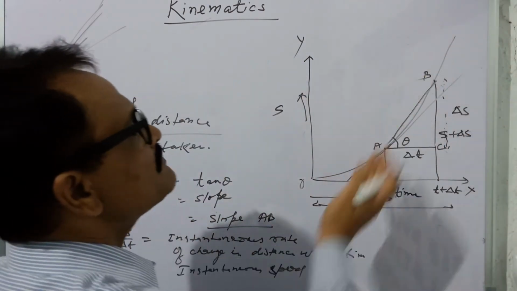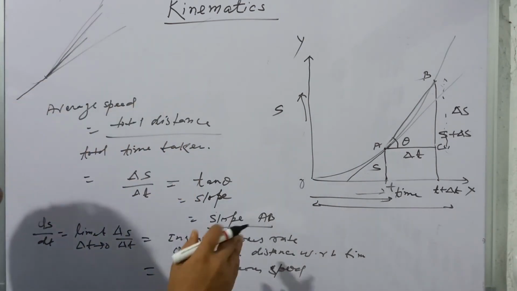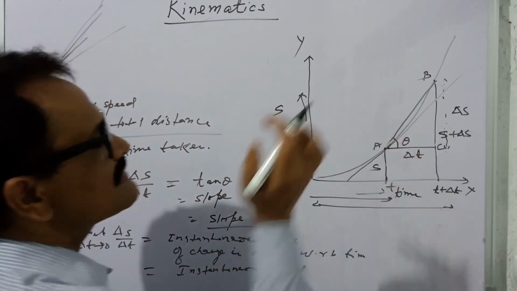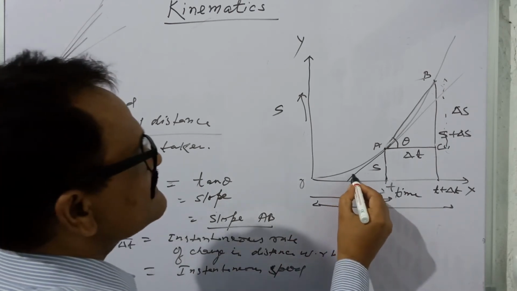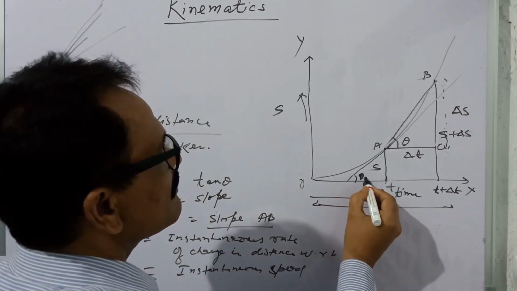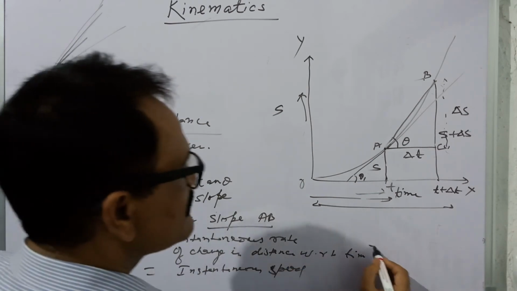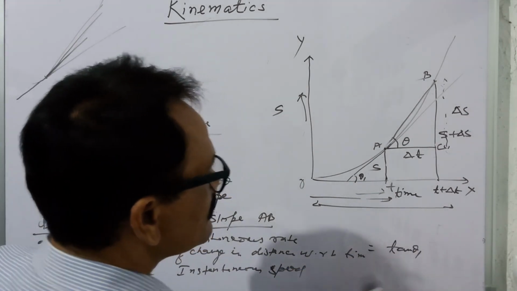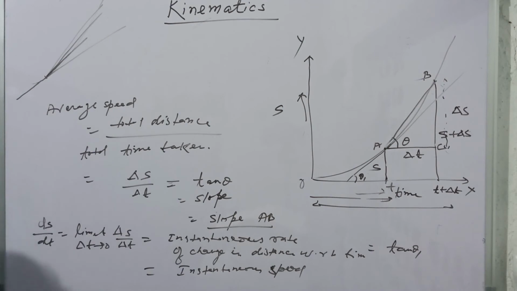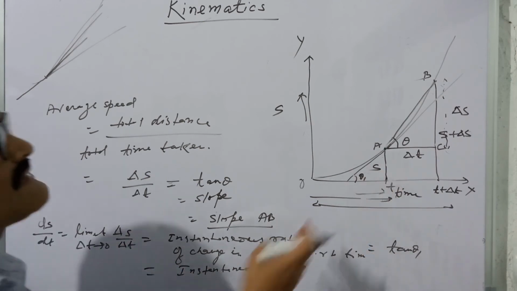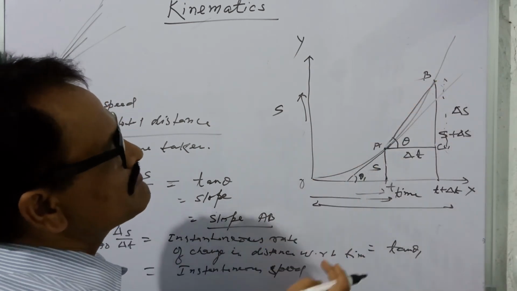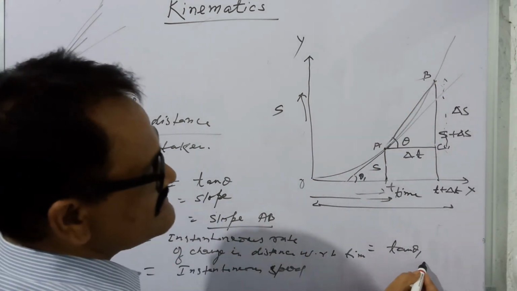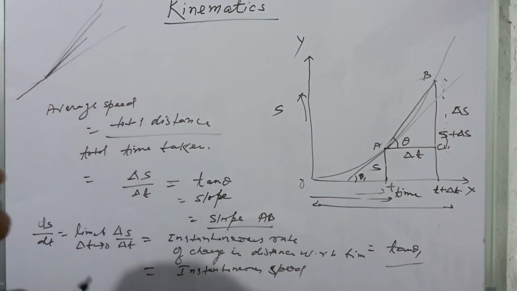So this AB becomes a tangent at this point A, and this is the theta 1, so this is the tan theta 1. Thus we can see that if you want to know the instantaneous speed, so at a particular instant, so at that instant you draw a tangent, and the slope of the tangent will represent the instantaneous speed.